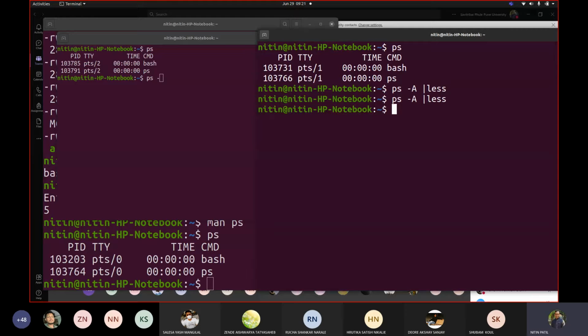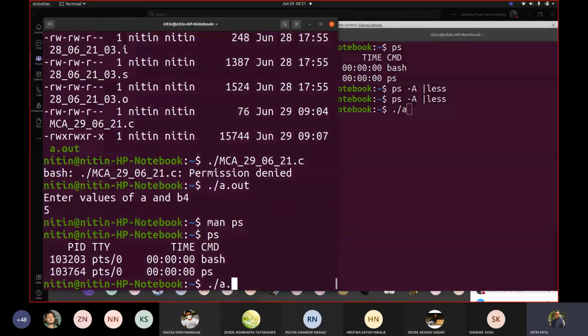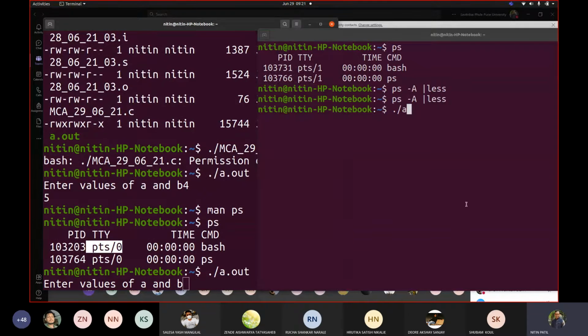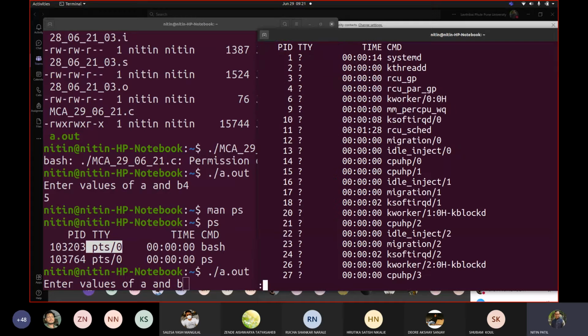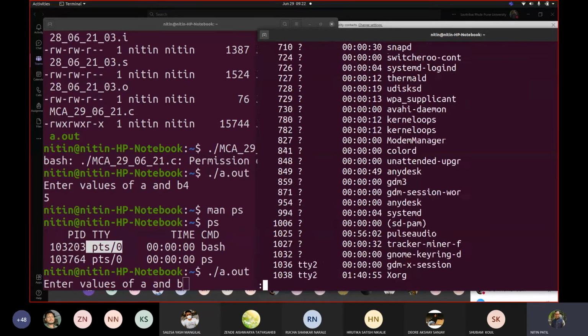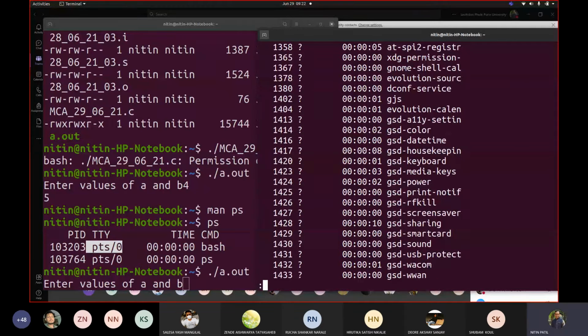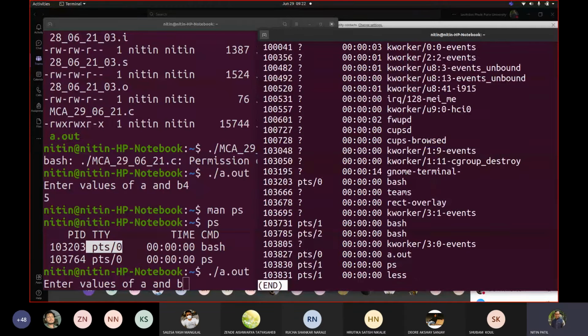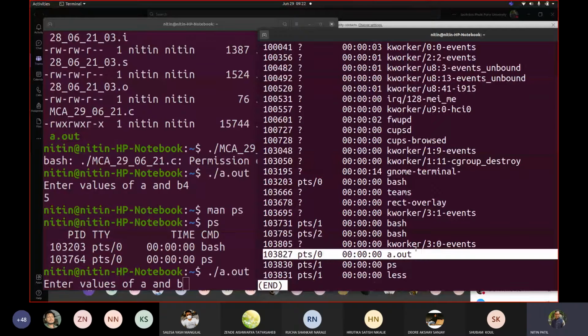Correct. So these could be the kind of decisions that might be taken by the manager who would be executing all these programs. So whenever I try to execute a program, I may or may not be permitted to execute it. So in this case, if I execute, say from here, this ./a.out. Now remember that we are at PTS0. So my program is in memory. So if I now try to see this command again from here, go below. Now your a.out is in memory, correct, which is running there. Let us go below. So we got this. A.out is in memory. Correct.